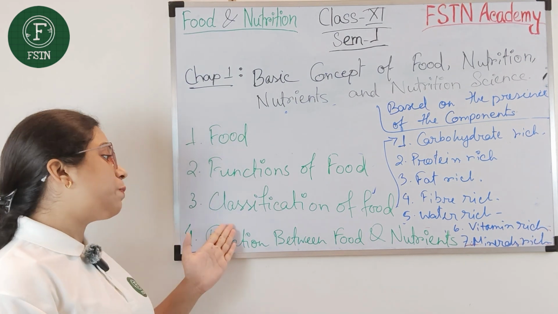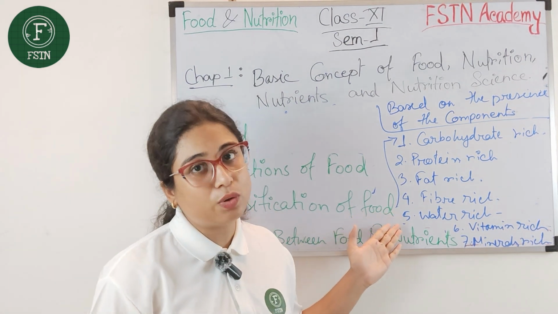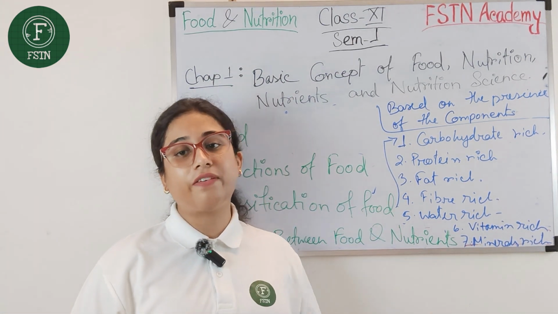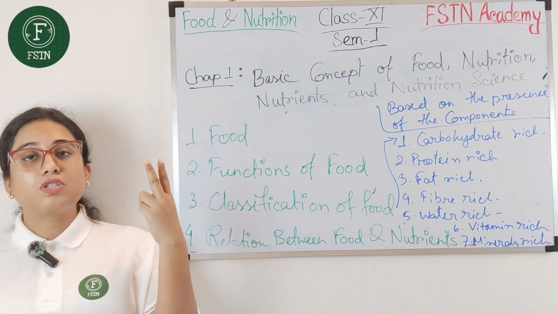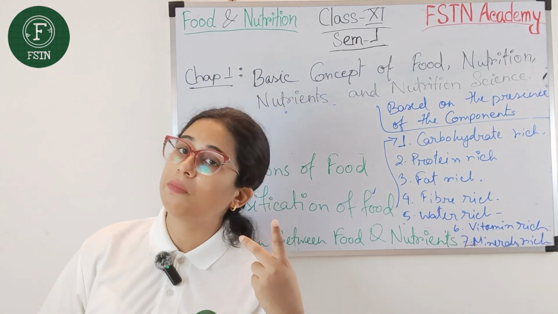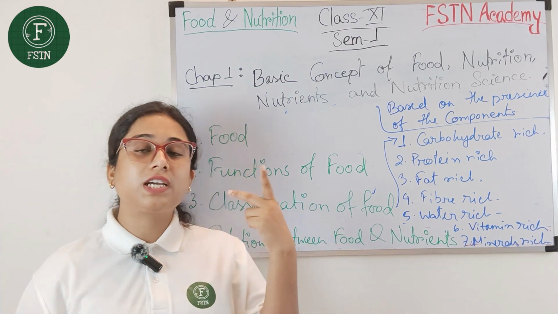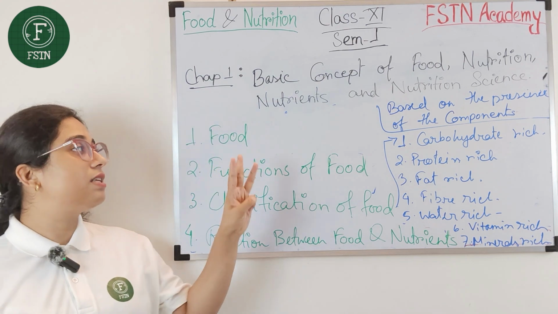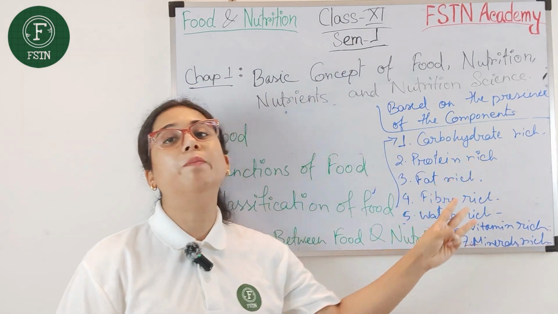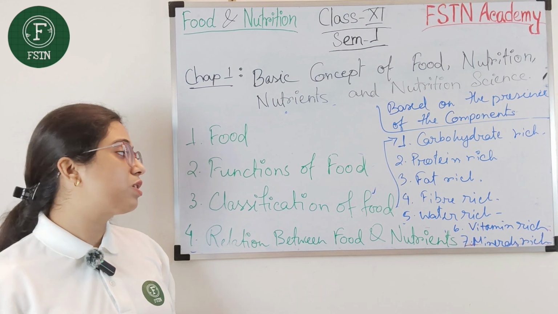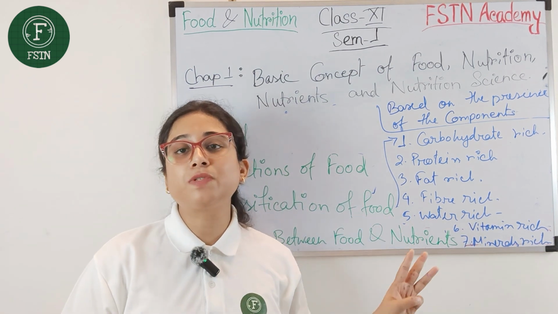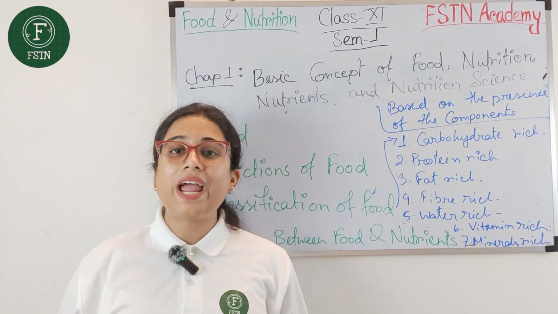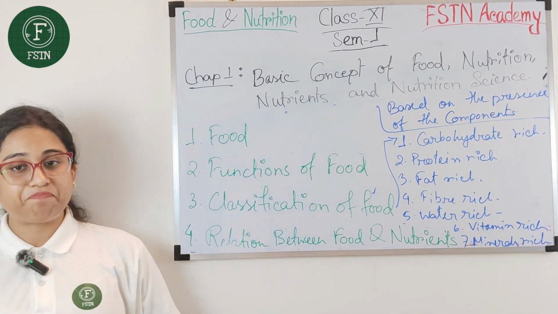So based on the presence of the components, we can classify the food in these 7 types. This point should become very clear to everyone: the classification of food we have done in 3 ways. One is according to the physiological function, second is based on the source, and the third is based on the presence of the components in the food items.